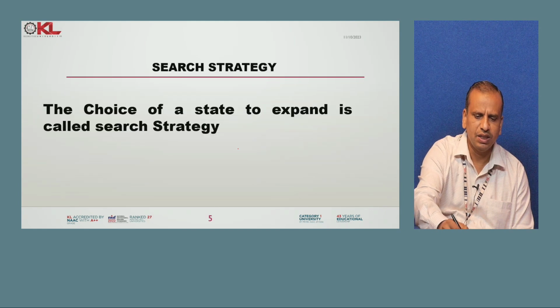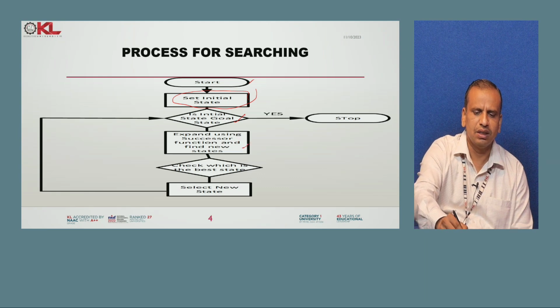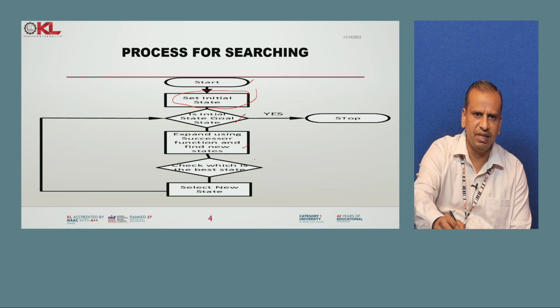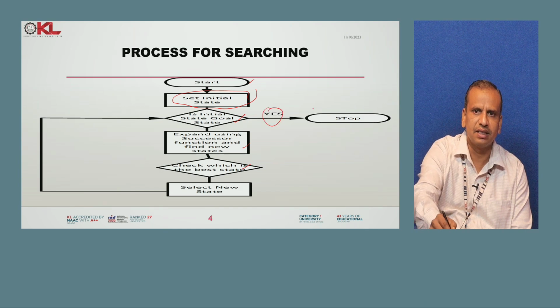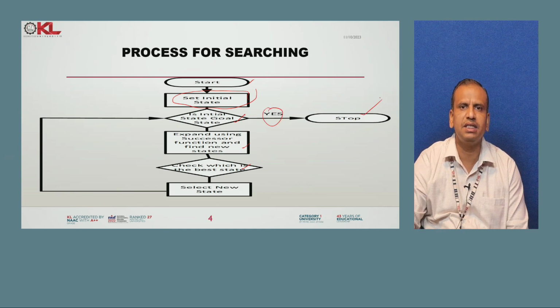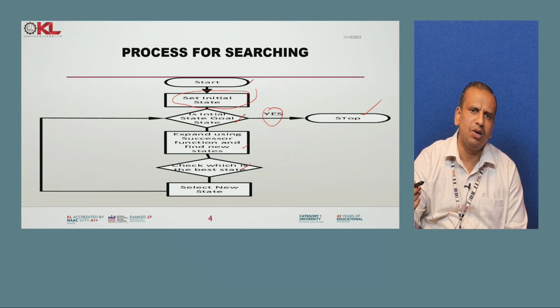Then we expand using our algorithm, checking whether it is going to the next state or not, and whether it is the best state or not, and then set the new state. If it is the best state, modify the best state, and like that it goes on. If it is the goal state, after verifying, stop the process. This is the search process in the general phenomenon. The same logic we use in different fashions.